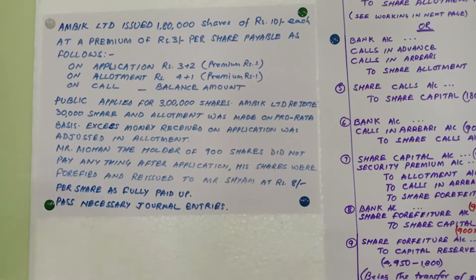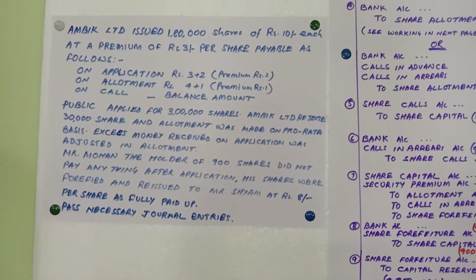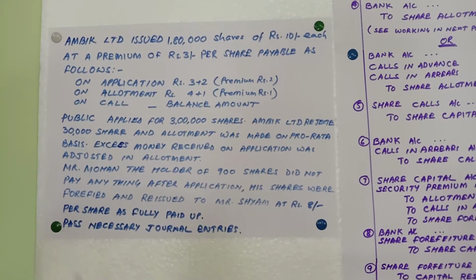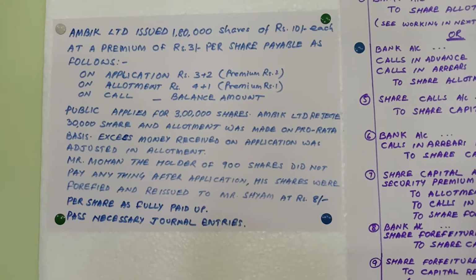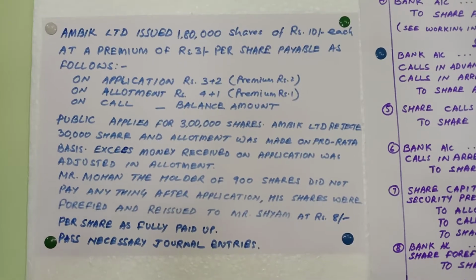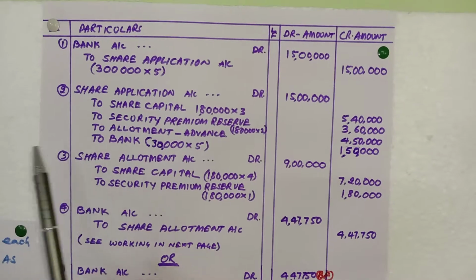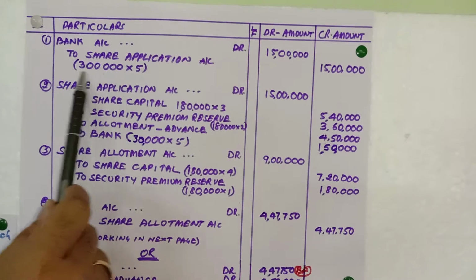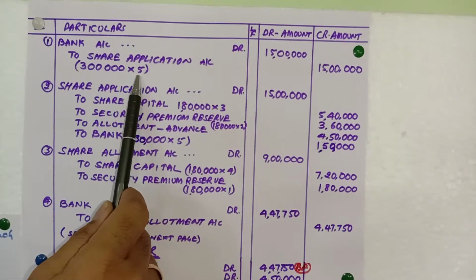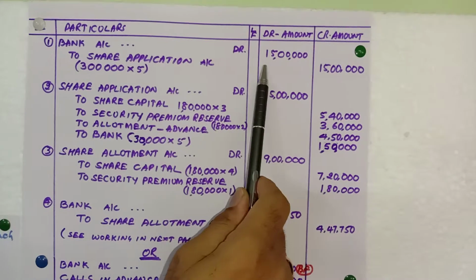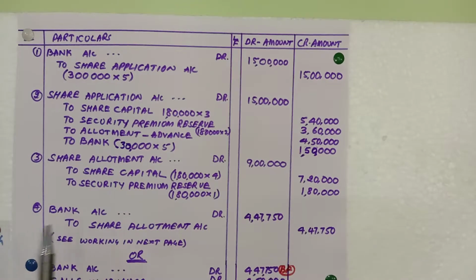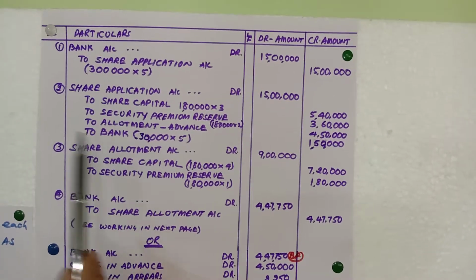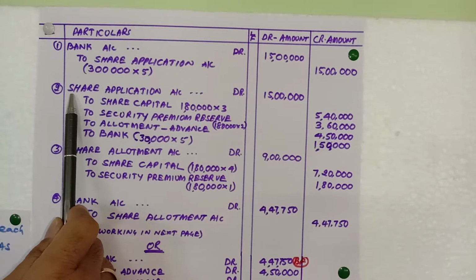Now quickly we can see the journal entry, how this is written. Basically the entire question will be based on previous knowledge, but there are a few more calculations in this, so I am going to stress more on that particular calculation. Let's see the journal entry. First one is bank account debit to share application. So how much did we receive from public? 3 lakh shares into 5 rupees including premium, so 15 lakhs. Now out of this, how much is rejected? 30,000 shares have been rejected. So you have to keep that in mind and start writing.